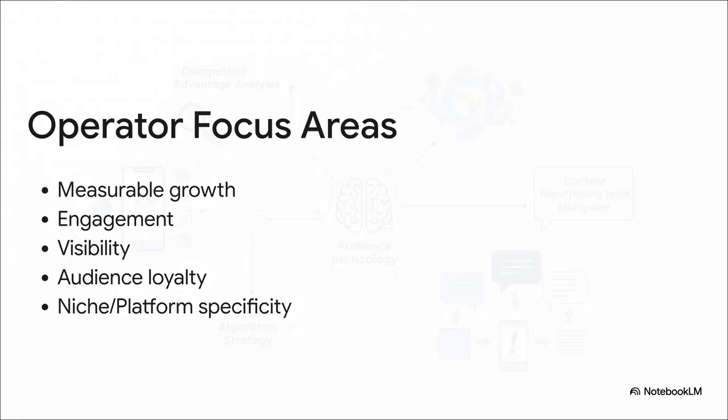What's really fascinating about this is how the prompt completely breaks down the ultimate goals. The AI is specifically instructed to be an operator focused exclusively on measurable growth, engagement, visibility, and audience loyalty. But it doesn't stop there. You prime it with strict parameters, your specific niche, your platform, and your target audience, which effectively locks the AI completely into your specific business context. It's a real game changer.